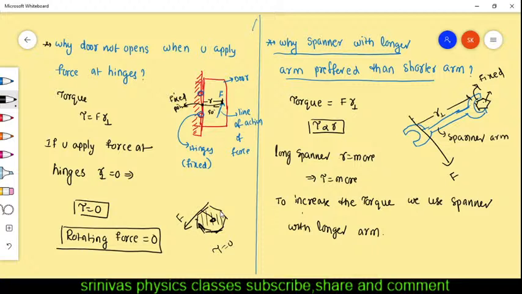In real life, when you want to open the nut directly with your hand, it does not open. What is the reason? Why?